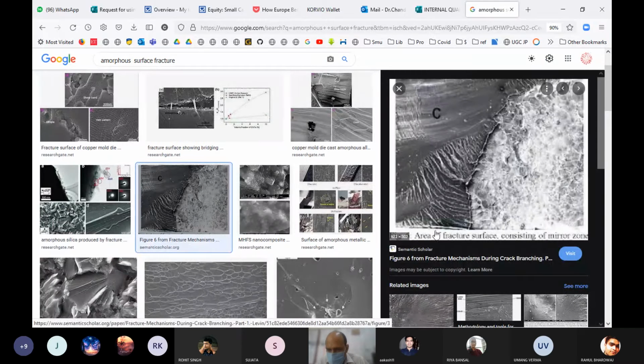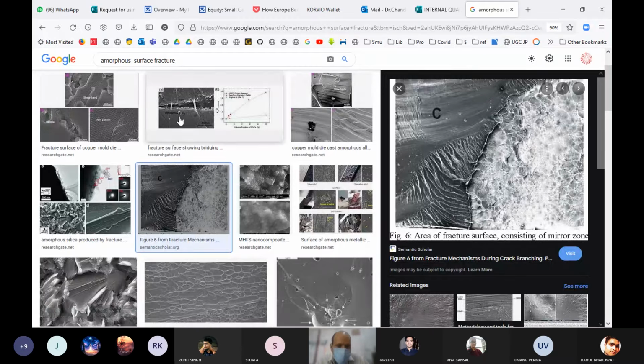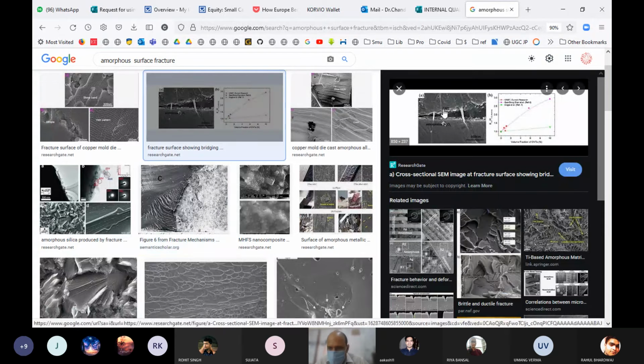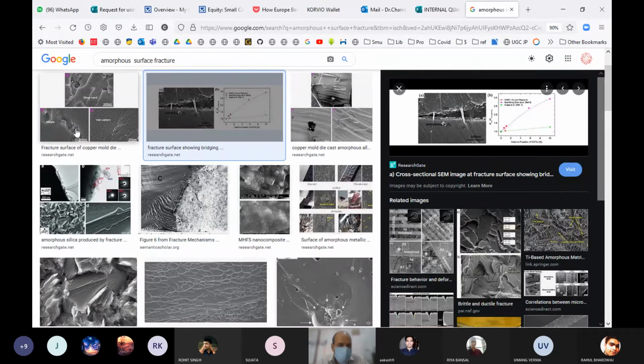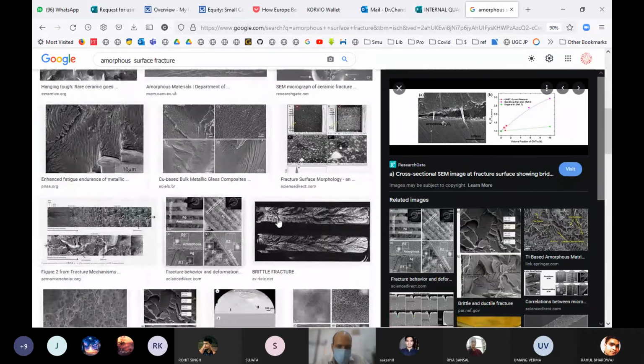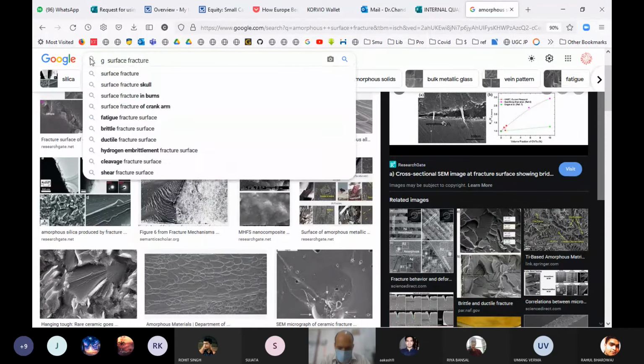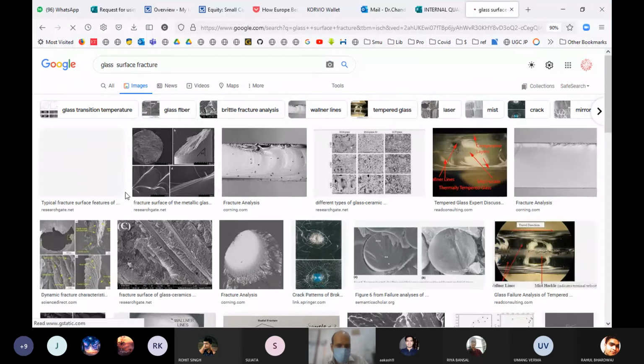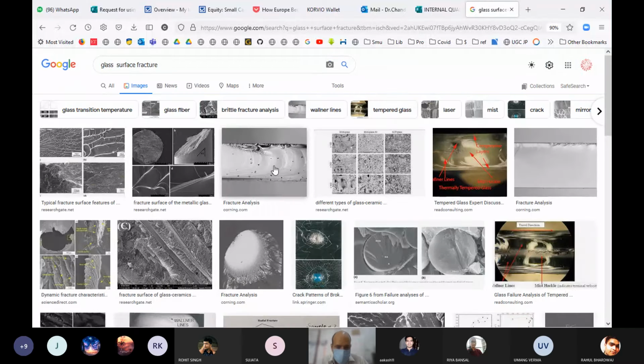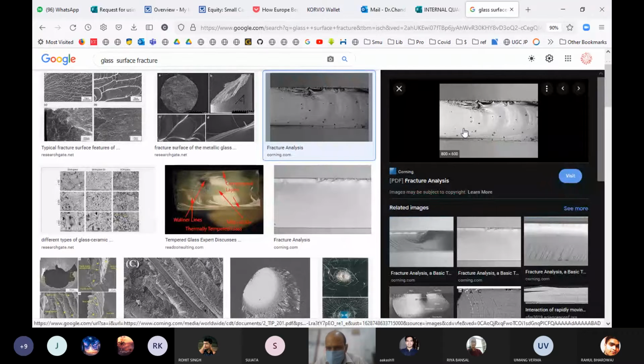You can see this side, so this side or here, all these are amorphous materials, the carbon nanotubes, etc. For example, this is the fracture surface of glass. Okay, so you can see there is no particular arrangement, there are no regular lines.